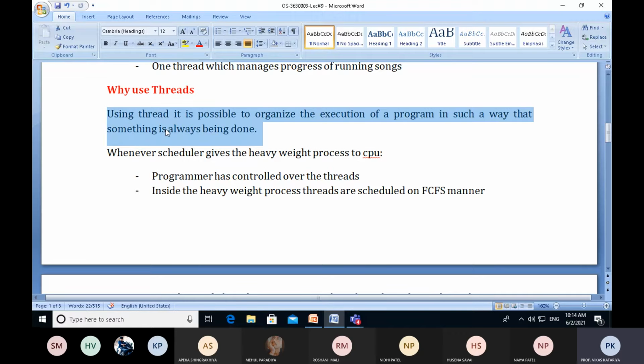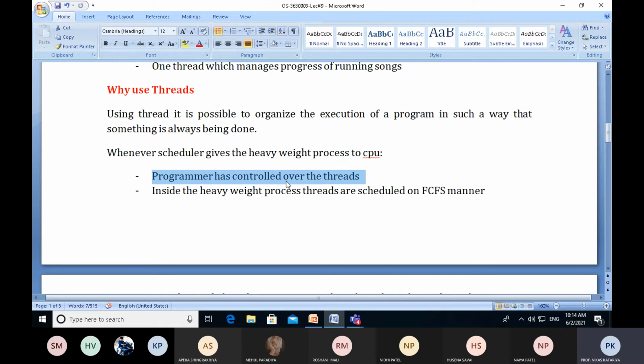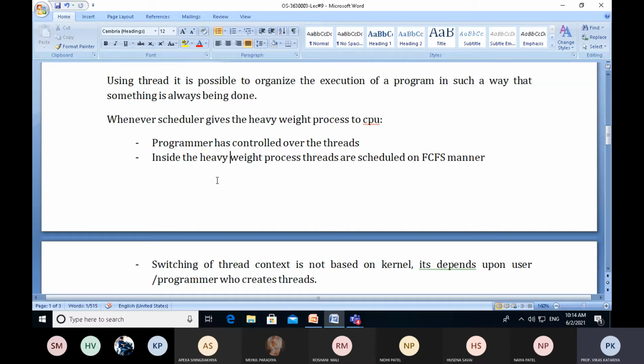So for increasing the utilization of the CPU and the throughput of the system, we need a concept called threads. By using the threads concept, we can get a greater throughput of the overall system. Whenever the scheduler gives the heavyweight process to the CPU, the programmer has control over the threads. Inside the heavyweight process, threads are scheduled in FCFS manner. We will discuss this in a later lecture.